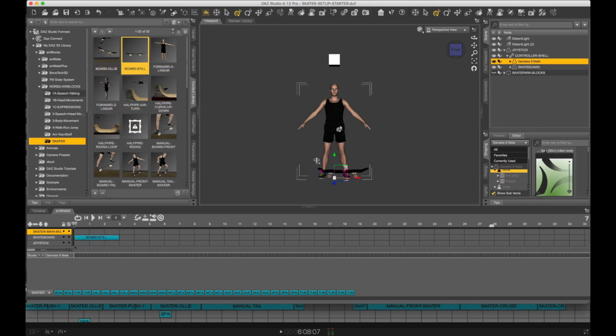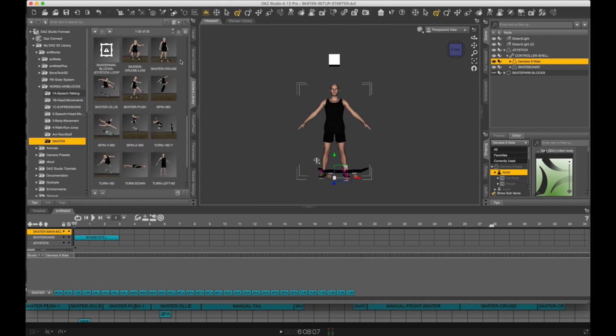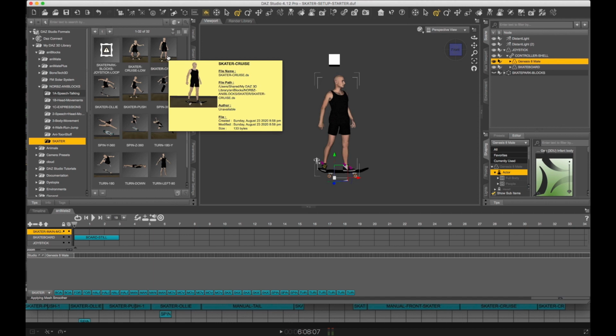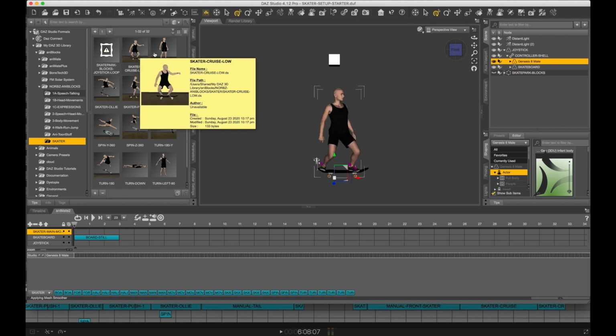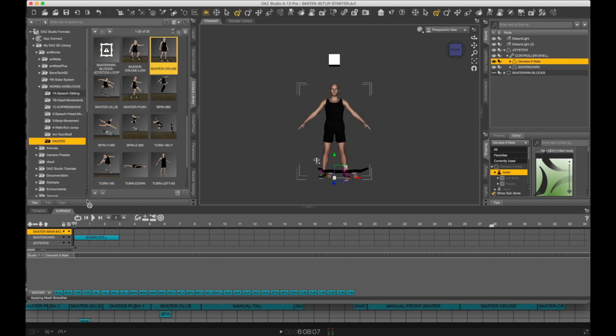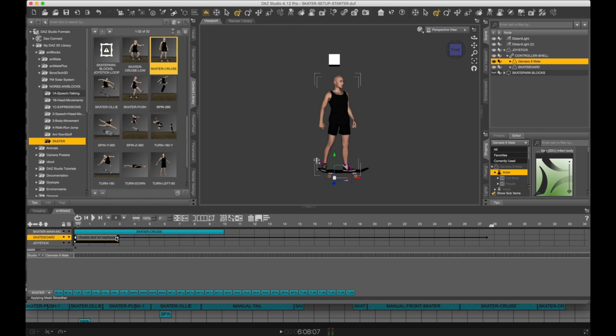Then we're going to grab our skater and scroll down to skater cruise, which just has him cruising. There's skater cruise and there's skater cruise low, which just makes him crouch low. We'll grab the normal one and drag it to the skater timeline. Now with board still, we can just click on it once. That'll get us into the editor, and we can drag this out to loop it.